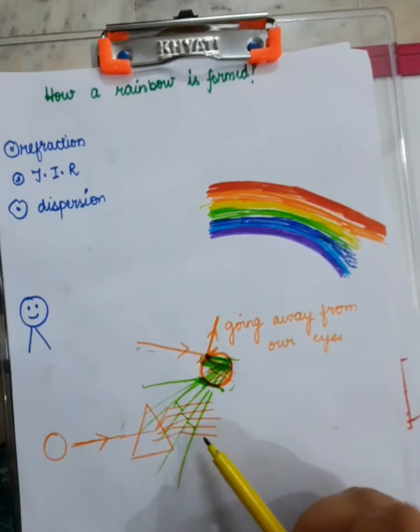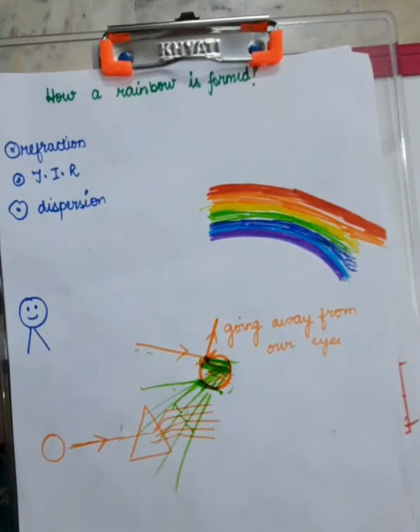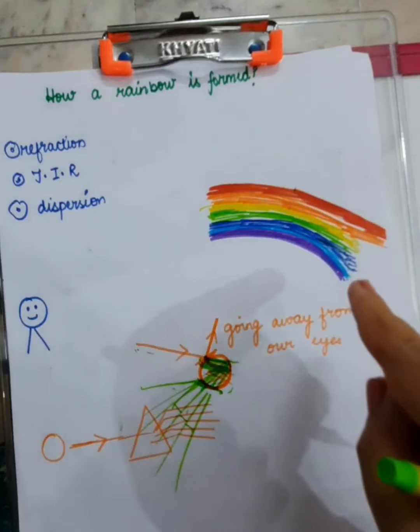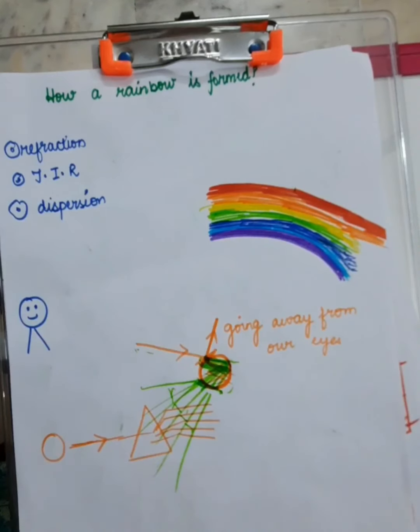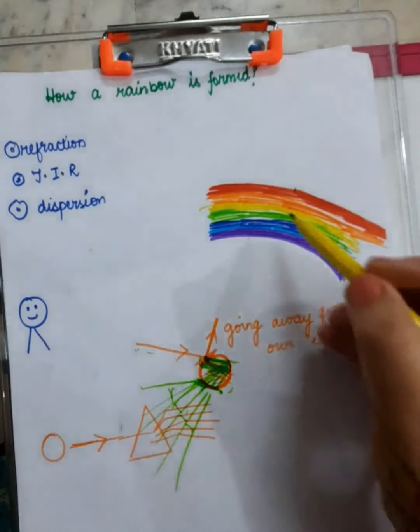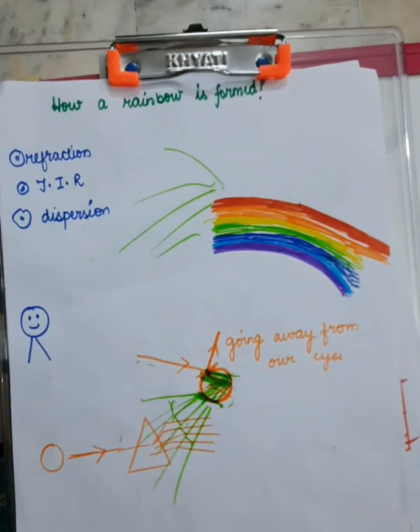Okay, so after that, these colors are widely separated, but still why are we able to see this red color on the top? Reason being, the other colors are separated by so much angle. They are refracted at such large angles that they're not reaching our eyes. Only red color from this region is reaching our eyes, because बाकी colors atmosphere में, they are somehow lost. They are traveling more paths, and that's why they are not reaching your eyes. So red color is reaching, and that's why you are able to see the red region.